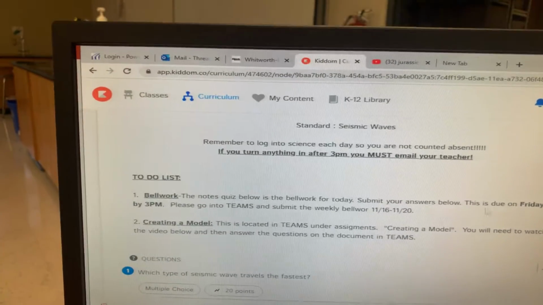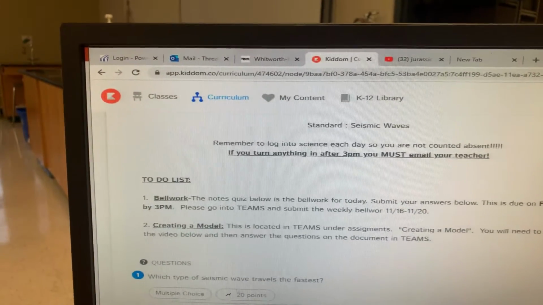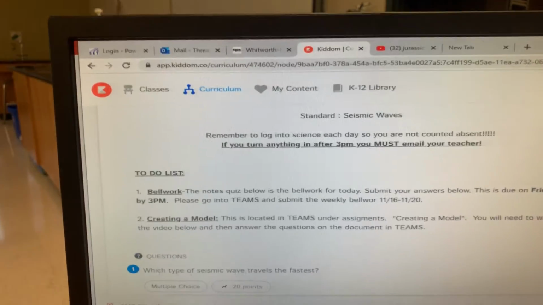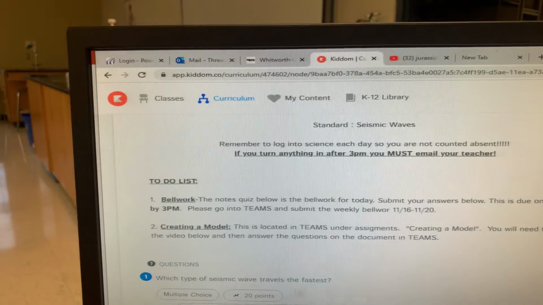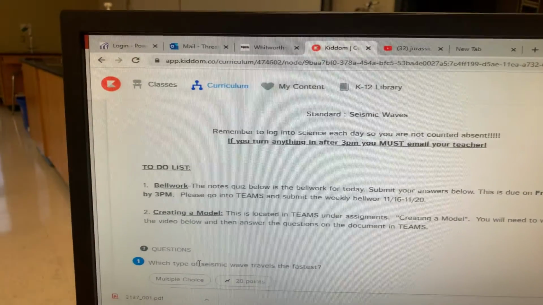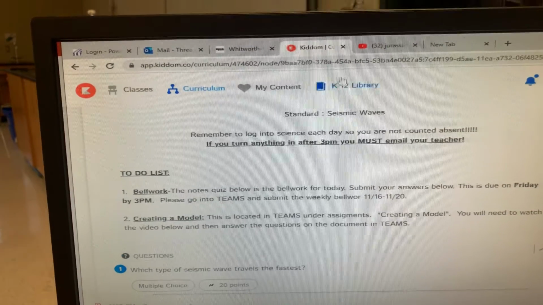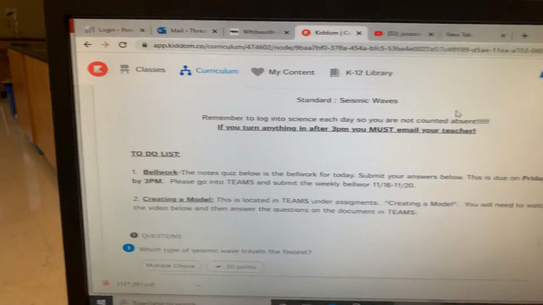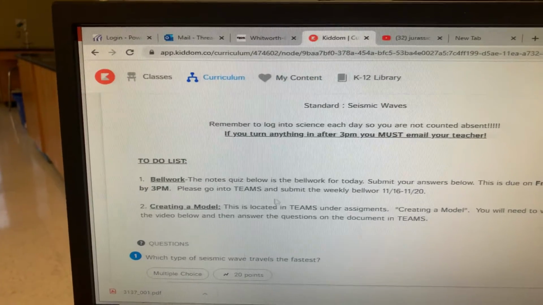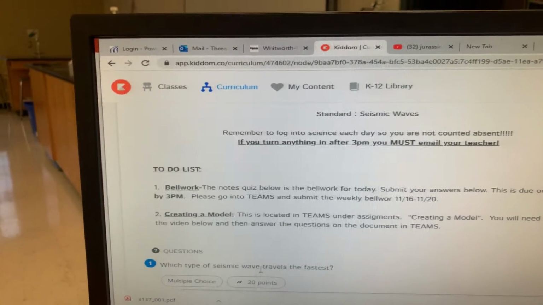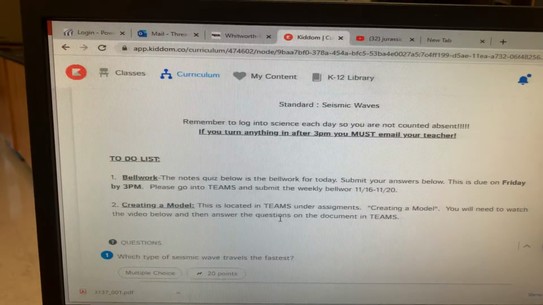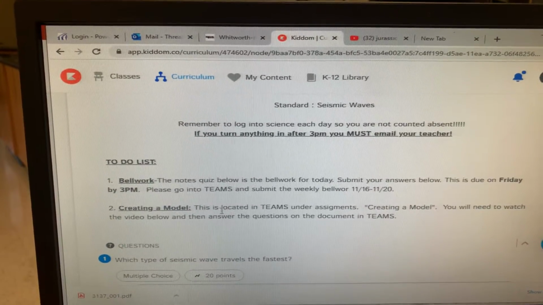Okay? You have to go down here. See this right here? This is one of the questions. It's multiple choice. Okay? Right here gives you the questions. Please, please, please go in and do the bell work. If you hit that submit button up here, it is not going to let you answer the questions. You need to read that there's a quiz below, and you need to go down and answer those questions before you submit.